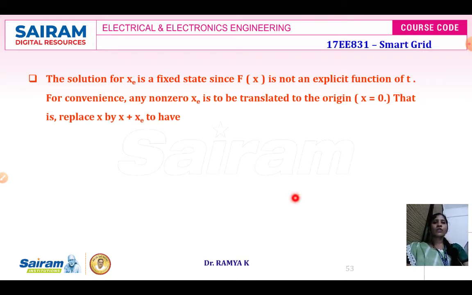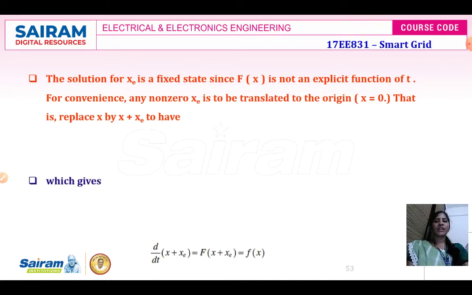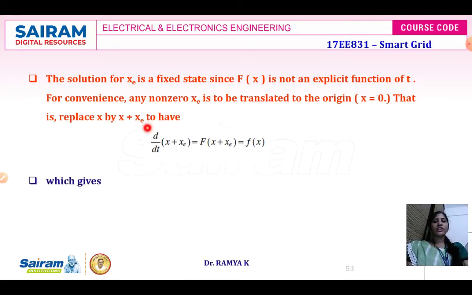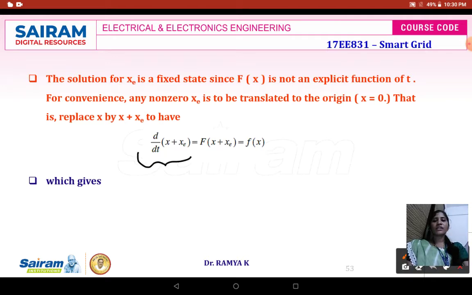For convenience, what we are going to do is assume Xe to be non-zero, and it has to be translated to the origin at x is equal to 0. Therefore, for all values of x, it will be replaced by x plus Xe. So we'll have the equation d by dt of x plus Xe is equal to f of Xe. This d by dt of Xe is nothing but x dot.